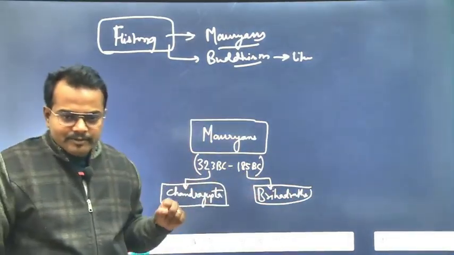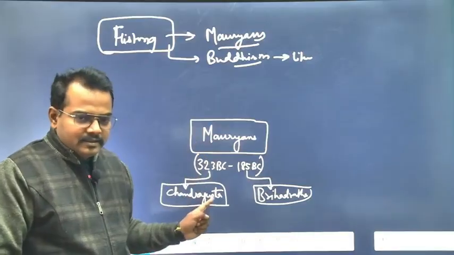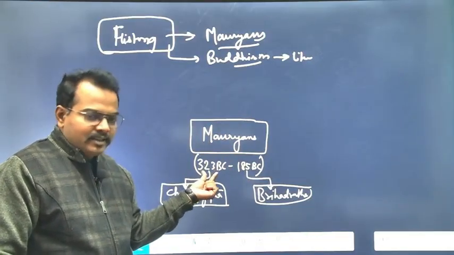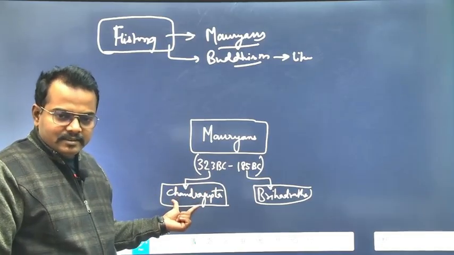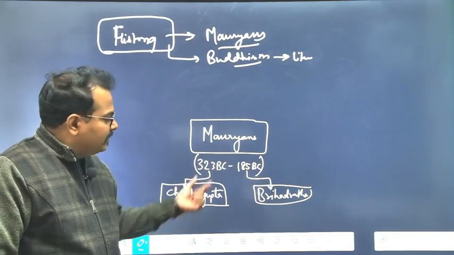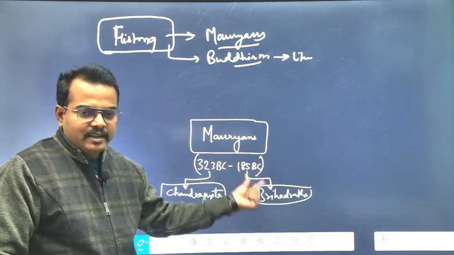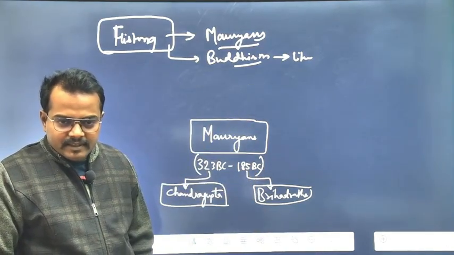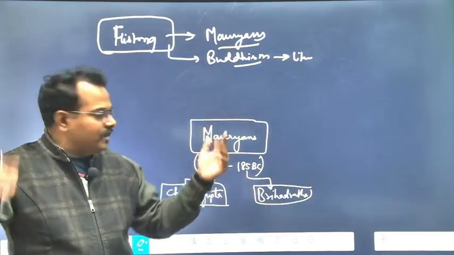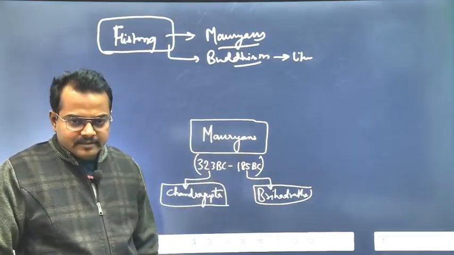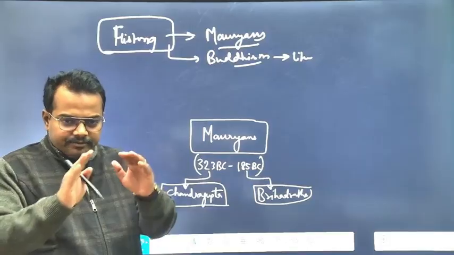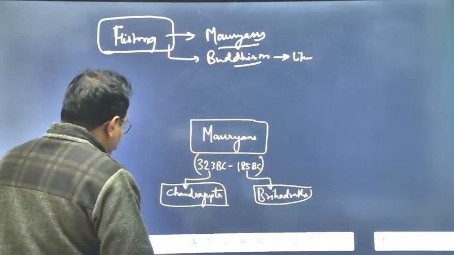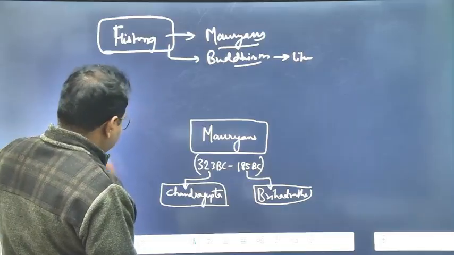So just think of this small mind map. Now you have lot of information within this. How lot of information? Because the Mauryans started in 323 BC. The first king becomes this, Chandragupta. He is the founder. Then Mauryans ended in 185 BC. The last king is Brihadratha. This was the question asked in MPSC exam last year. Clear? And the whole Mauryan tenure is 323 BC to 185 BC. So this is the first piece of information going in the mind map. Then you write the name of other rulers simply like this.